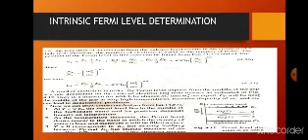Now we'll discuss extrinsic Fermi level determination. We know already extrinsic semiconductors are those in which some external doping is added. To calculate the position of the extrinsic Fermi level, we consider the pattern of variation in the position of the Fermi level with temperature. We can conditionally single out 3 regions. Here we are using the variation in temperature.